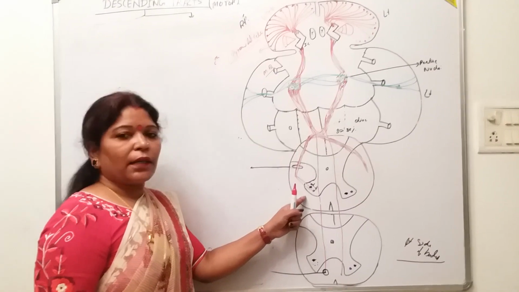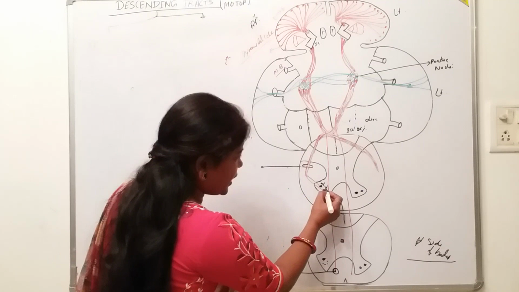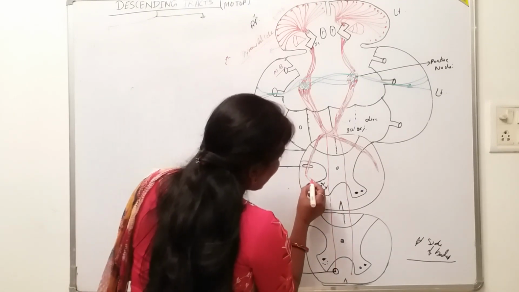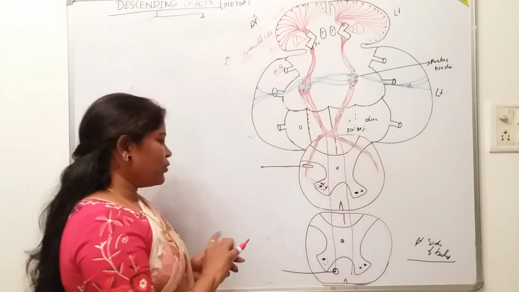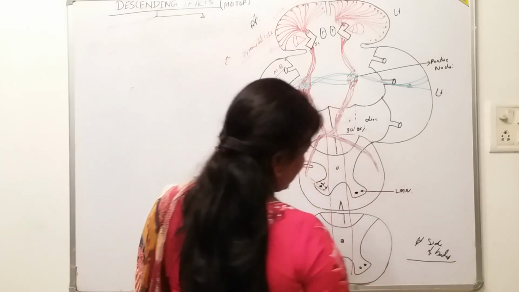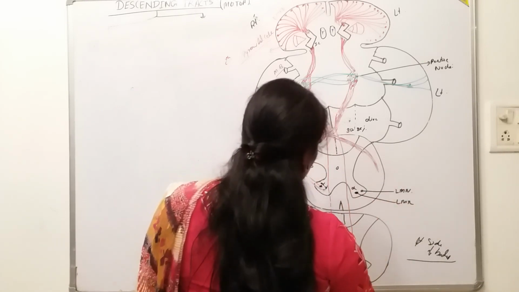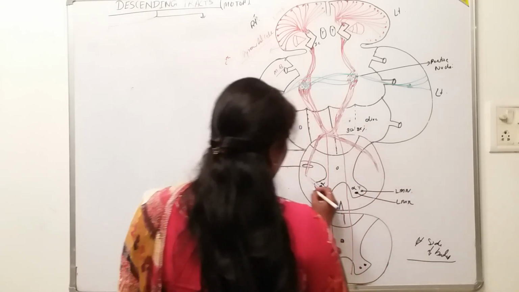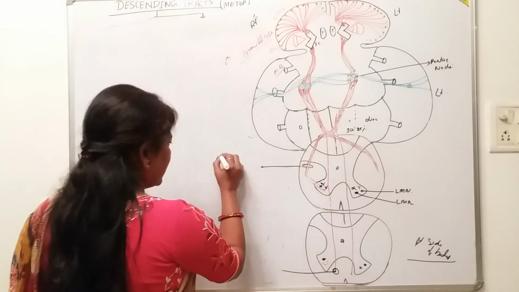Okay, then why is it like that? Why is it synapsing with the two? So it will synapse with both neurons, the second order neurons, or here you can say the lower motor neurons. These are the lower motor neurons, the alpha and the gamma, isn't it? So first we will talk about the alpha. Look here.